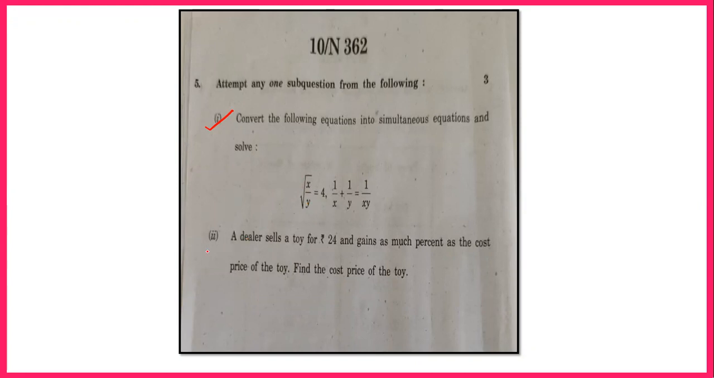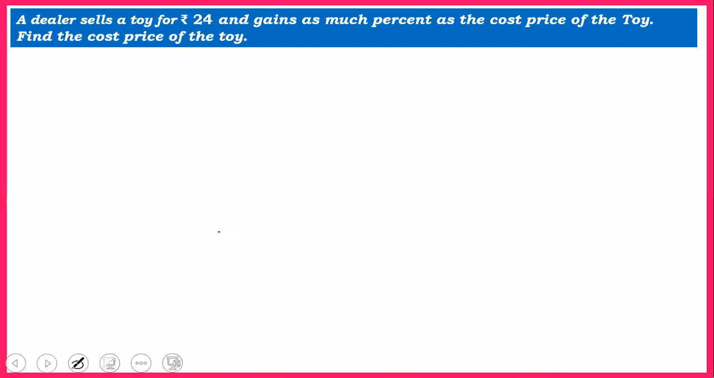Now today we are going to deal with this sum. A dealer sells a toy for rupees 24 and gains as much percent as the cost price of the toy. Find the cost price of the toy. Surprisingly easy sum turned up in last year's board paper. But the biggest surprise and shock is most of them could not get it. Most students. As I told you, the crunch is the time. So let us try and solve this sum.